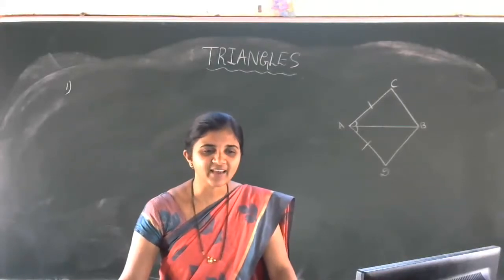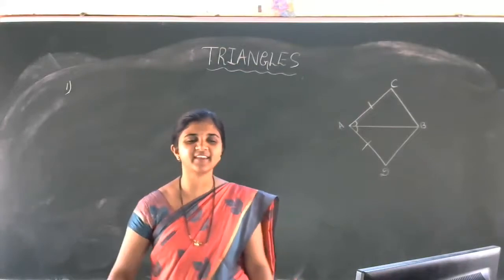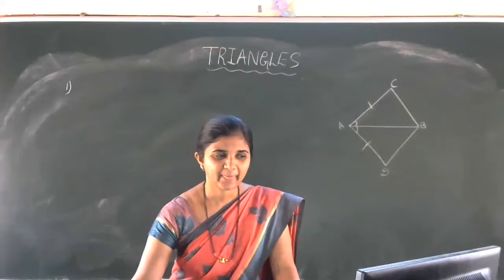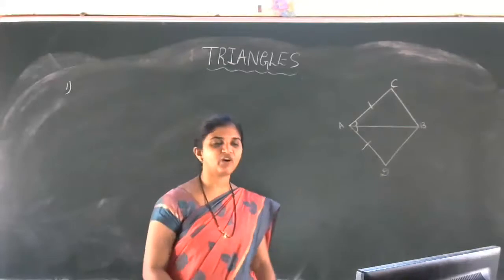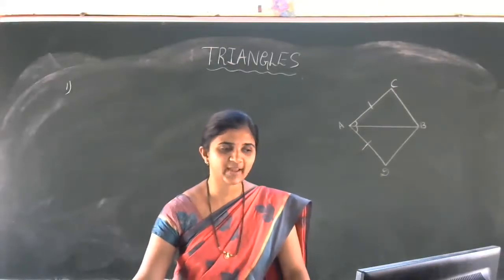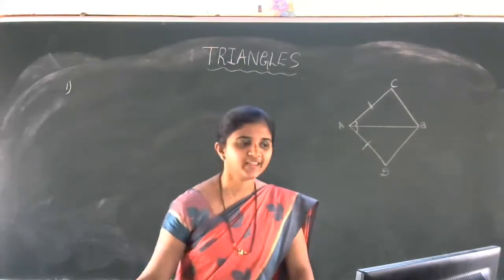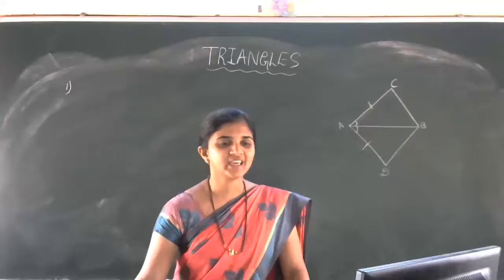Yes, Kritika, can you define the SAS congruency criteria? Start. The two sides of a triangle and the included angle are equal to the two sides and the included angle of the other triangle, then they are said to be congruent. Yes, very good. If two sides and the included angle of one triangle are equal to two sides and the included angle of the other triangle, then the two triangles are said to be congruent to each other.